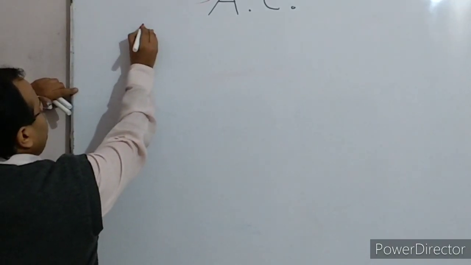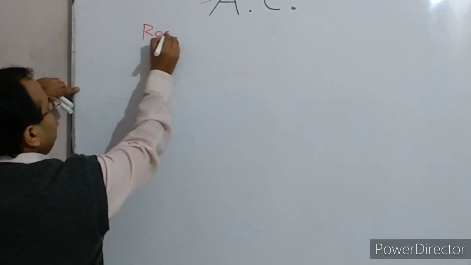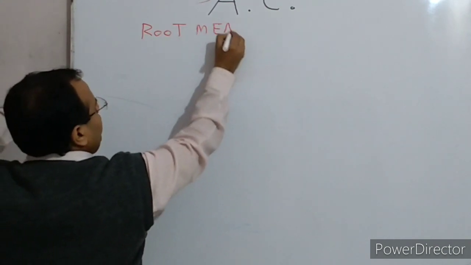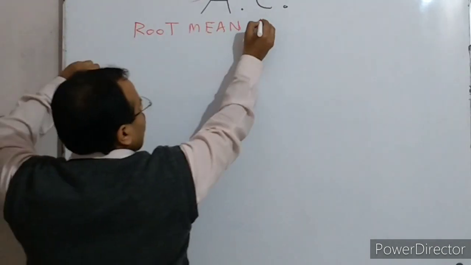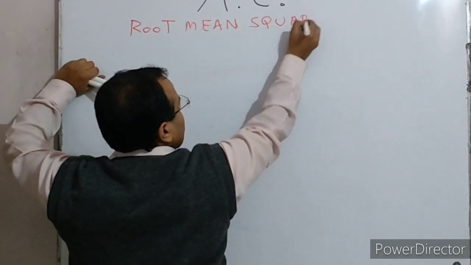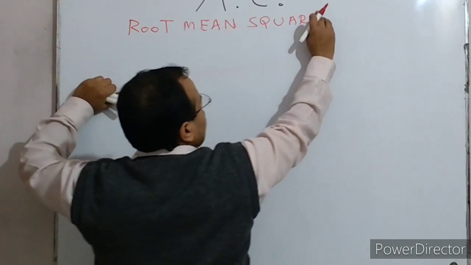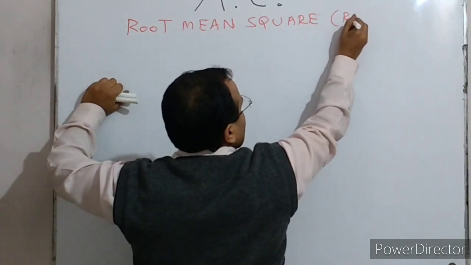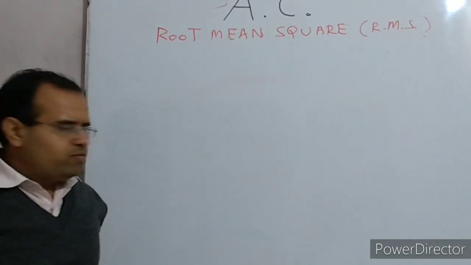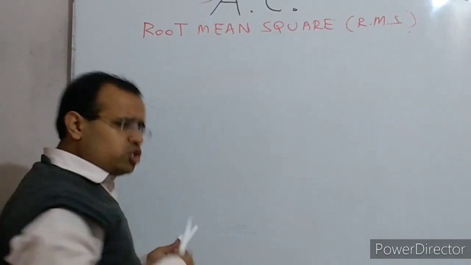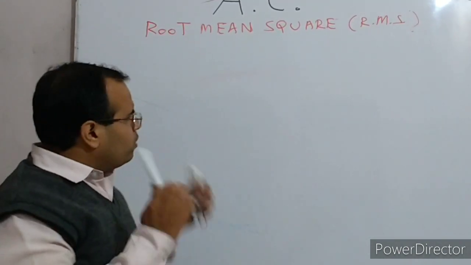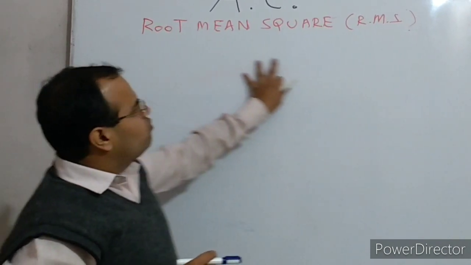If we are talking about the root mean square value of alternating current, root mean square can also be written as RMS, the RMS value. So when we are talking about the root mean square value, try to understand the root mean square value of the alternating current.